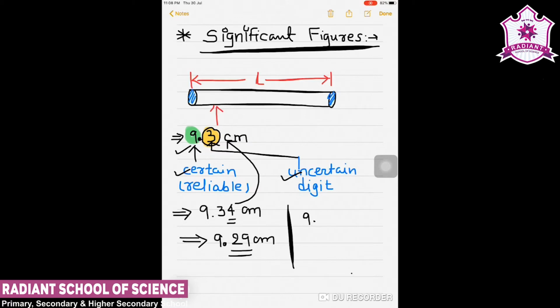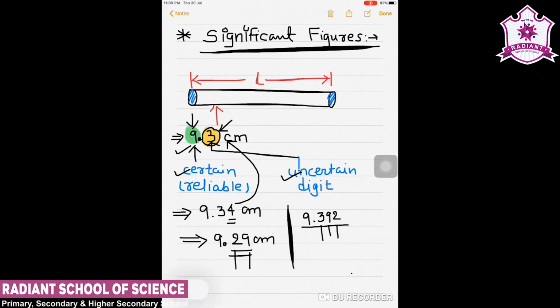Suppose in the same example, if I have given micrometer screw, the chances are that I may get result like 9.392. Again, it has precision of 3 points after decimal, while vernier has precision of 2 points after decimal, and simple scale has only 1 point precision after decimal.